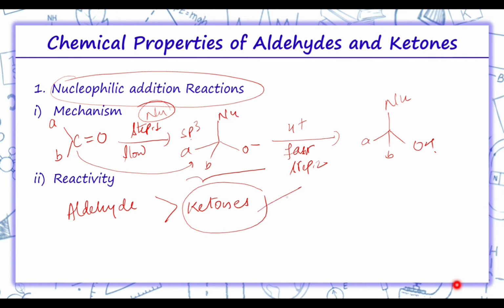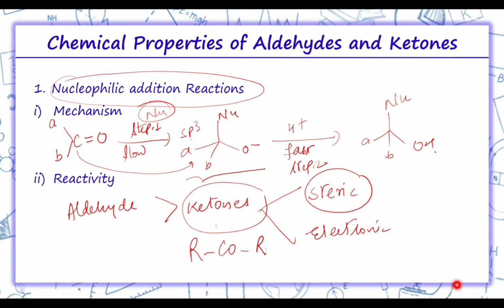The reasons are, there are two reasons, that is steric hindrance and electronic reason. Now, what is steric hindrance? Sterically, the presence of two large substituents in ketones. In ketones, there are two groups, that is R, C, O, R. So, two alkyl groups are present over here which hinder the approach of nucleophile to carbonyl carbon.